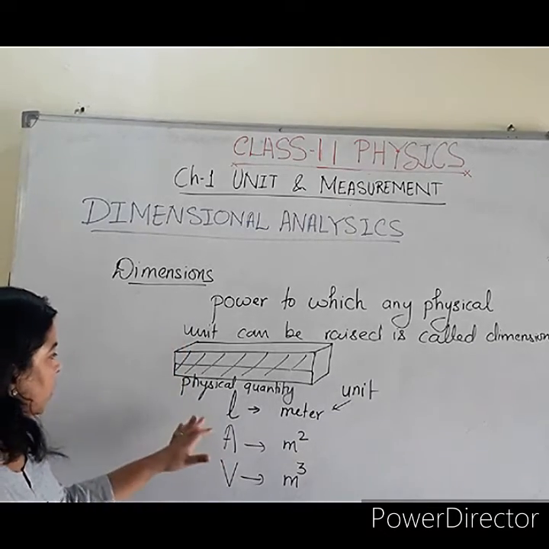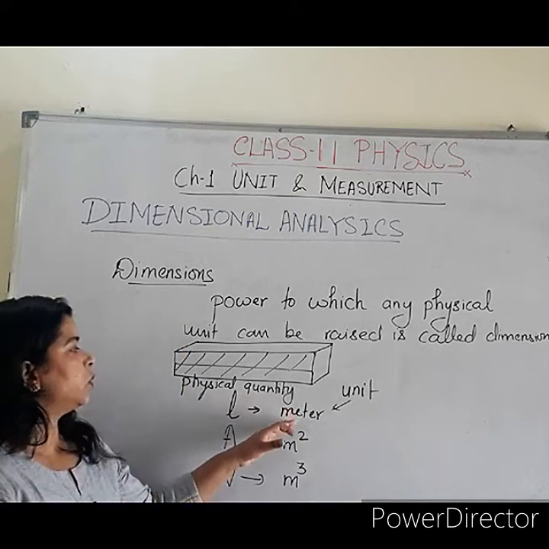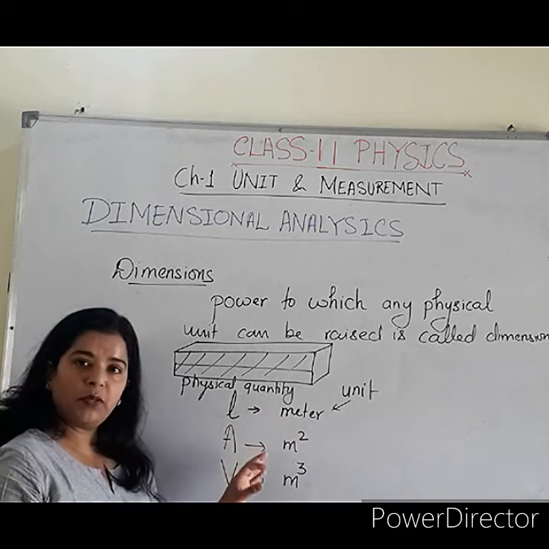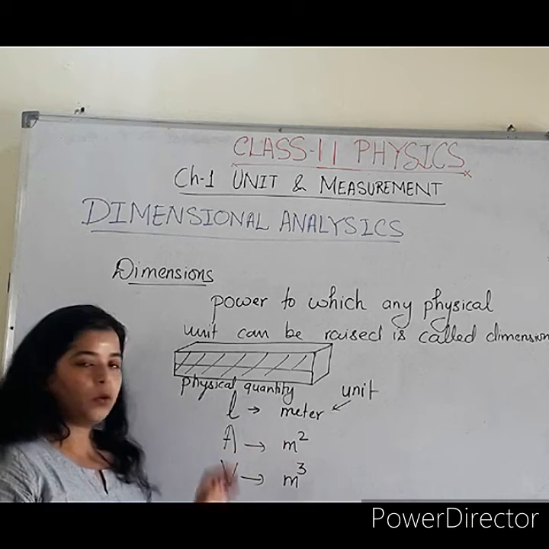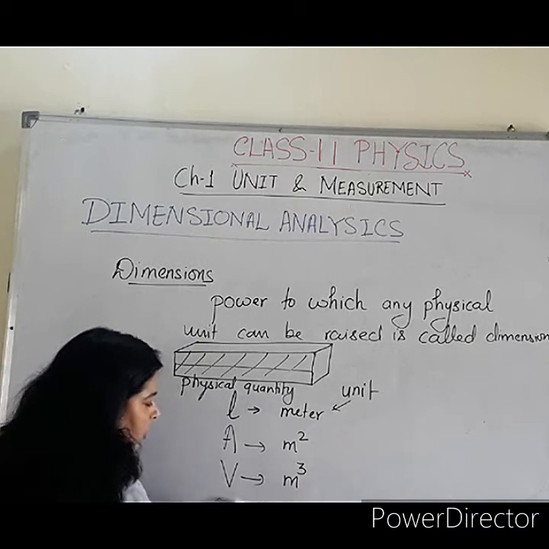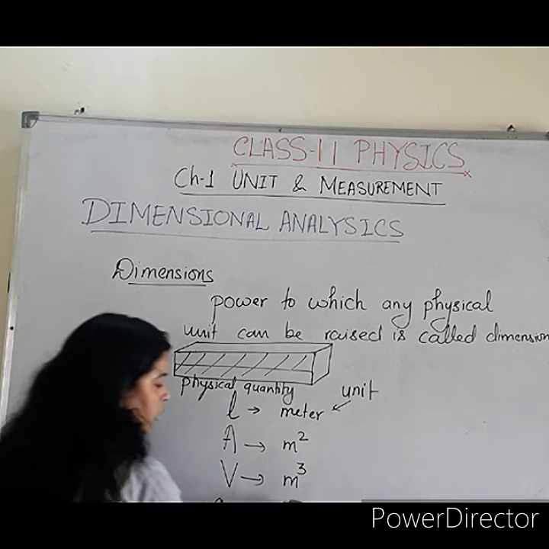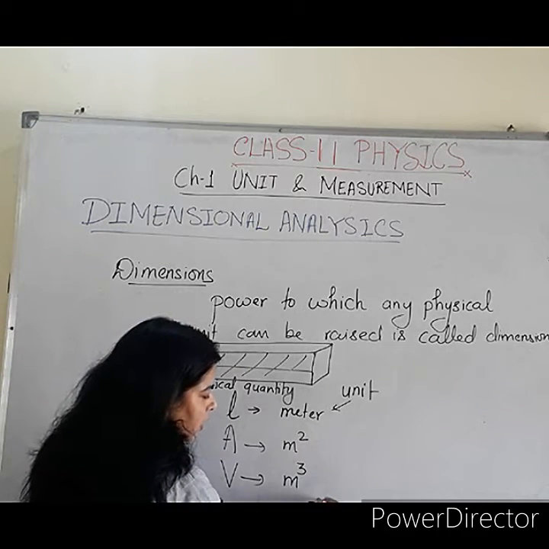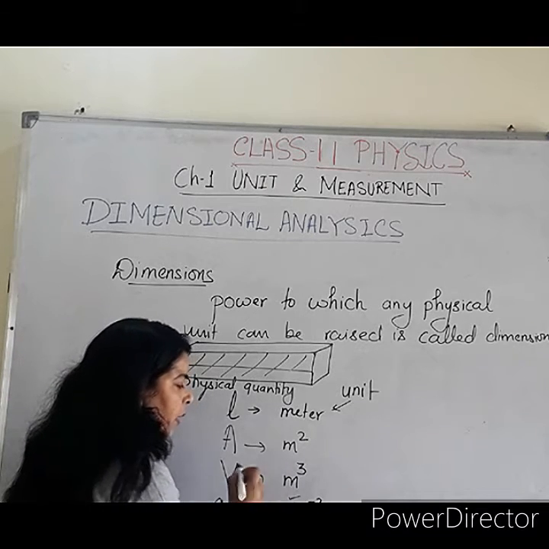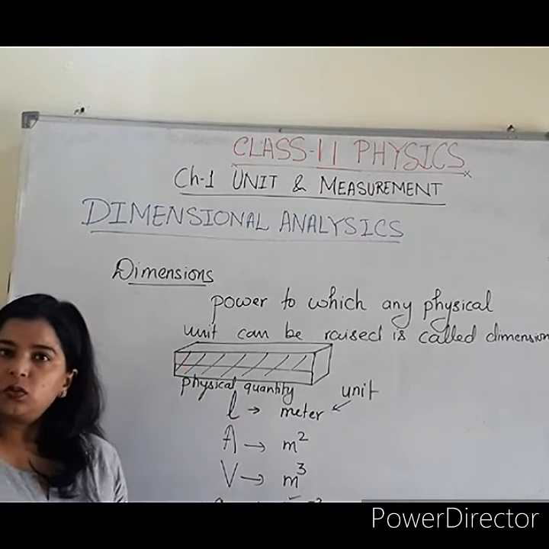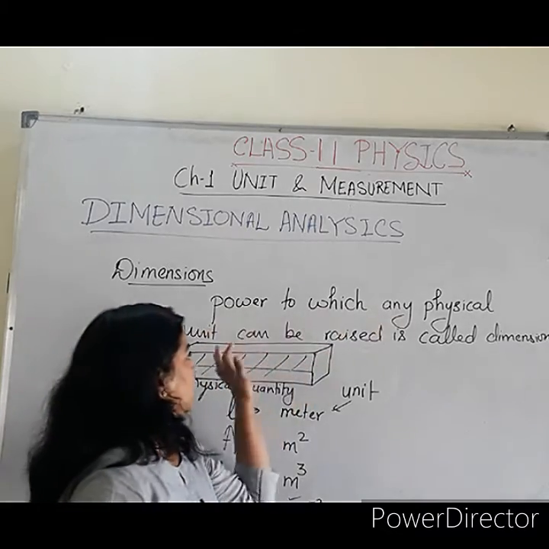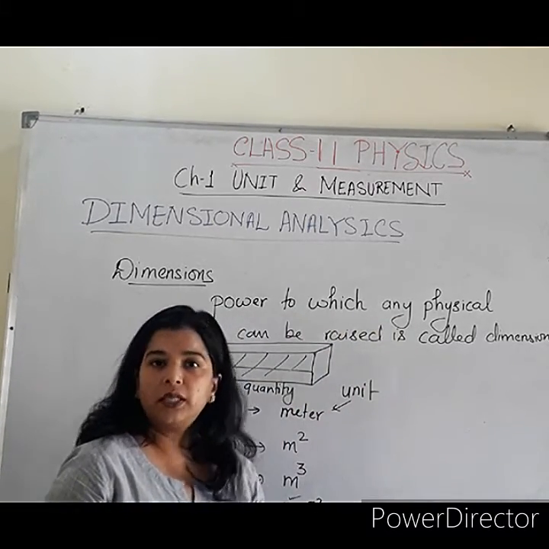So here, if it is length, then you are taking the unit as meter. If you are taking area, then square of the meter. If you are taking volume, then cube of the meter. If you want to calculate the unit, let it be acceleration. So what is the unit of acceleration? That is meter per second square, or meter second inverse 2. So here meter has single power and second has the power -2. Okay. So the power to which any physical quantity can be raised is called dimension.